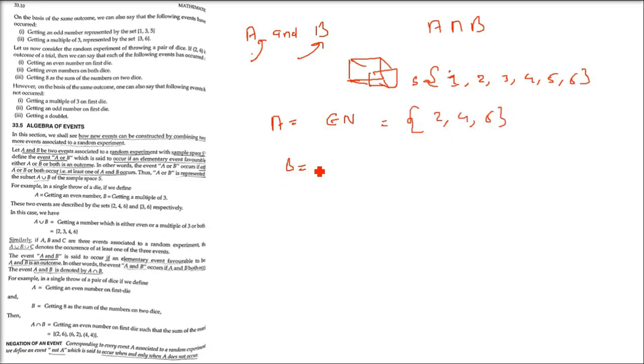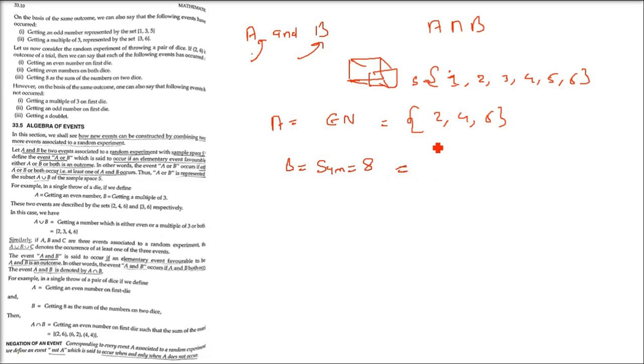So A is 2, 4, 6. What is B? Getting 8 as the sum of numbers on 2 dice. That is, if we throw 2 dice, the number has to come 8. So what are the possibilities?